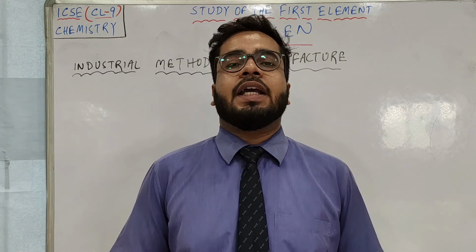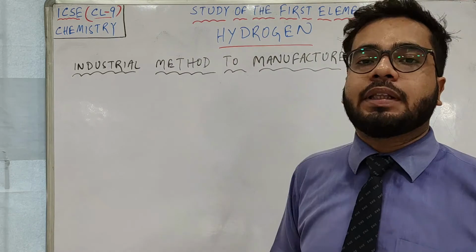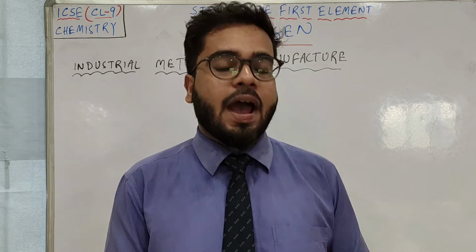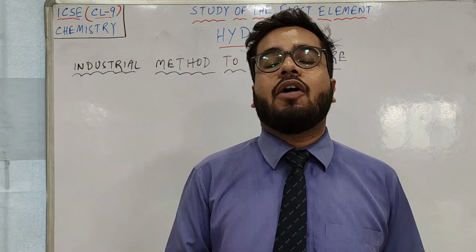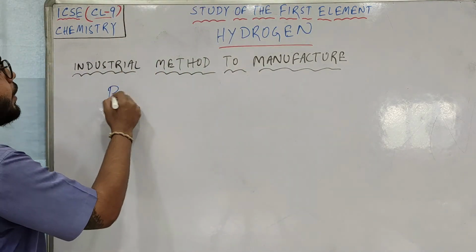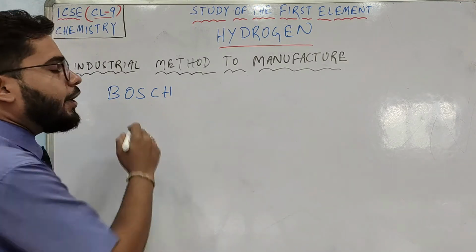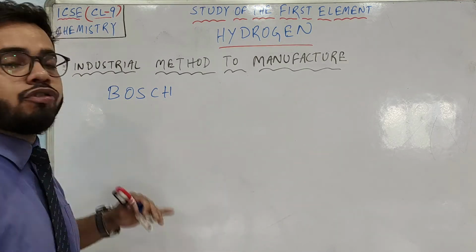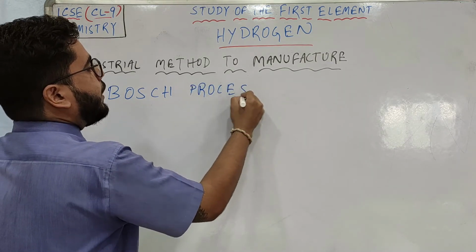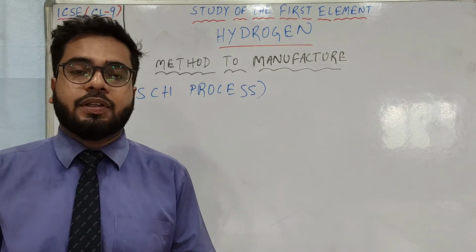So after learning about the lab preparation of hydrogen, we have to know the industrial method to manufacture hydrogen. At the very beginning, you have to learn what is the name of the industrial process to manufacture hydrogen. The name of the process is Bosch process. B-O-S-C-H. Please be careful about the spelling. And whenever you write B, like Bosch, that B has to be in caps, capital letter. So the name of the method is Bosch process. Only two equations you have to learn with condition from this Bosch process.